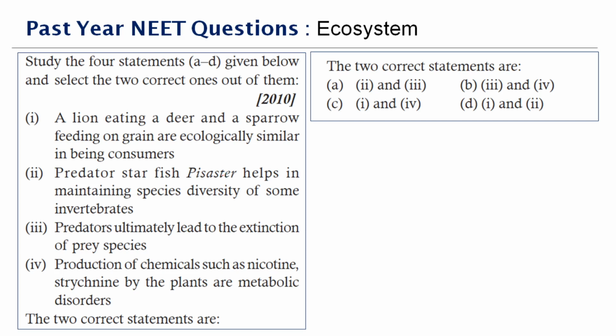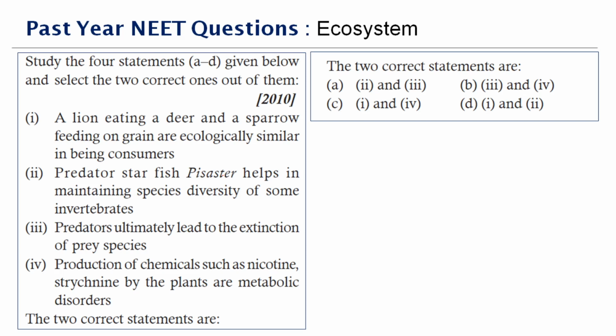Next question here. Study the four statements given below and select the two correct ones out of them. So let's analyze statement by statement. What is the first statement here? A lion eating a deer and a sparrow feeding on grain are ecologically similar in being consumers. That is right.